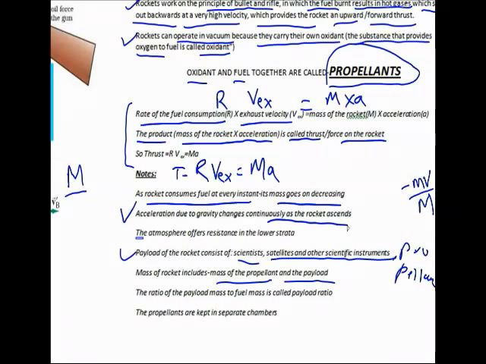Third thing, the atmosphere also offers resistance in the lower strata to the rocket, right? And we just saw that the payload of the rocket is also equally important. The payload consists of the scientists, scientific instruments, and the propellants. The mass of the rocket basically includes the mass of the propellants and the payload. That is, the ratio of the payload mass to the fuel mass is called the payload ratio. The last one is that the propellants are kept in separate chambers and they are supplied to the engine in controlled quantities with the help of the valves.